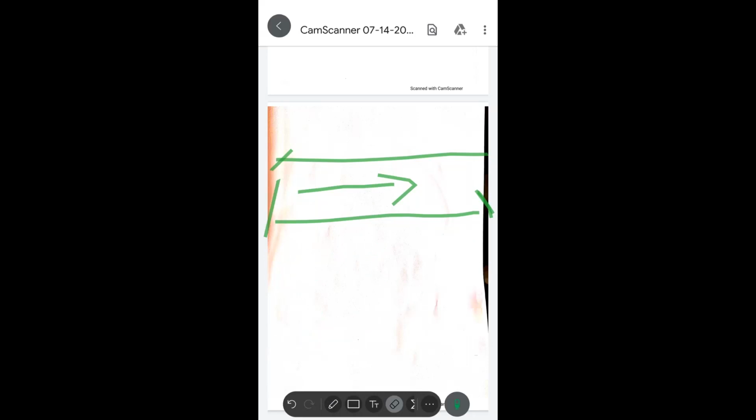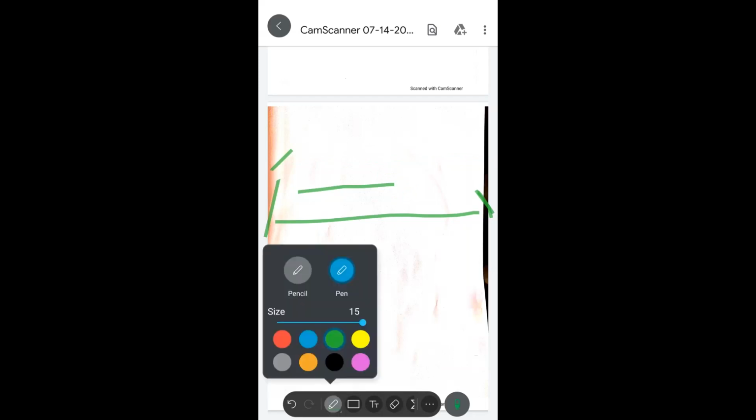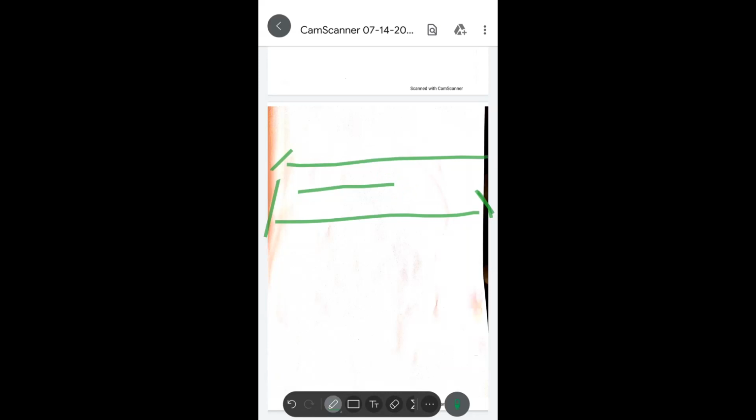Suppose the wave reaches the other open end of the pipe, what happens? It acts as a wave traveling from a denser medium to a rarer medium. Inside the pipe acts as a denser medium, outside the pipe acts as a rarer medium.